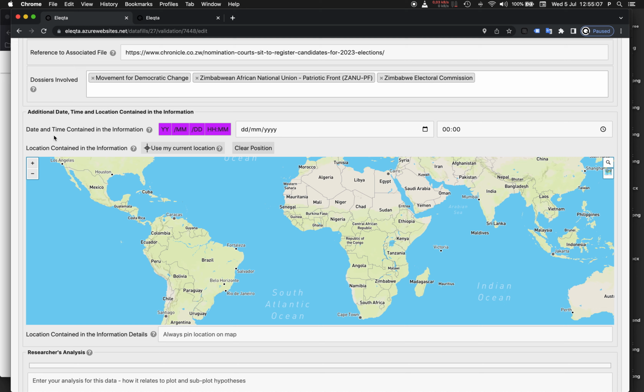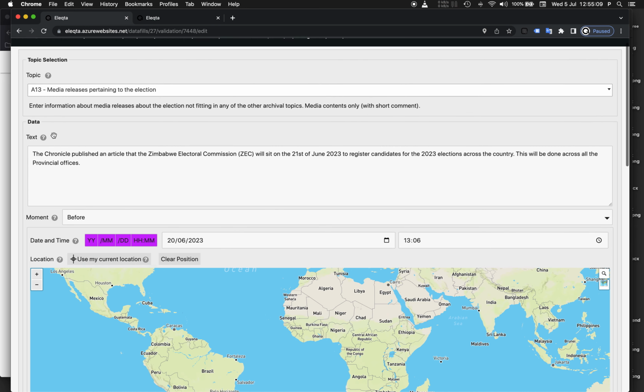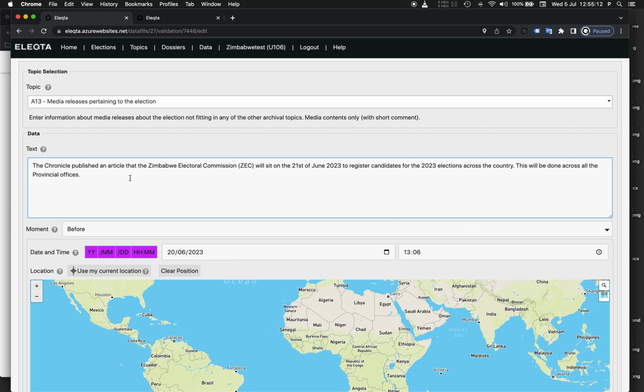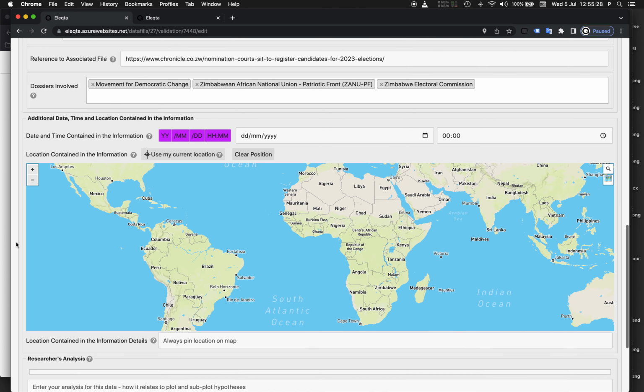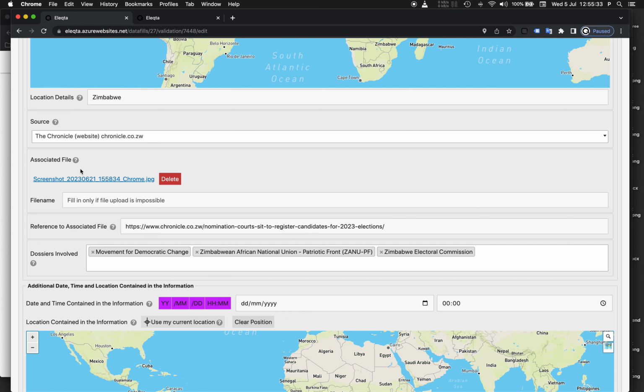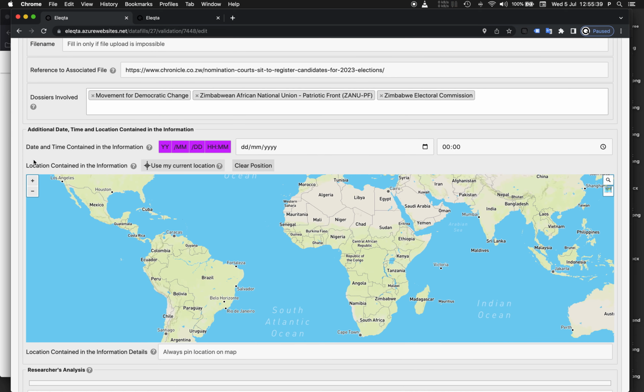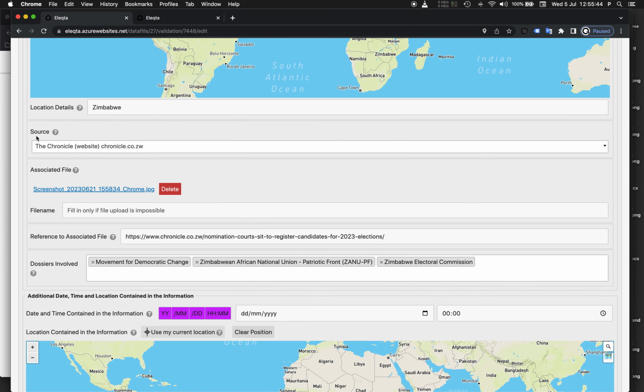But in this case, the second map must remain empty because this article does not contain, well, it says that Zimbabwe Electoral Commission will sit on the 21st of June to register candidates, but this is not really an event that is interesting for us in terms of referencing here, and plus we don't know where it's going to happen. So as I said, there is no mention of a specific event which is of interest to us, which would have made necessary to use the second map. So in this case, the second map has to stay empty.